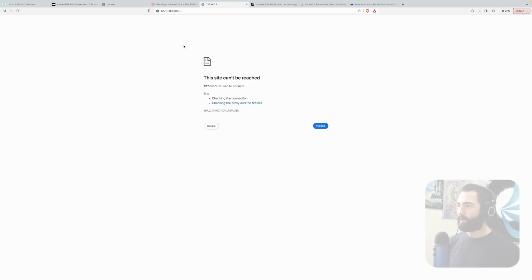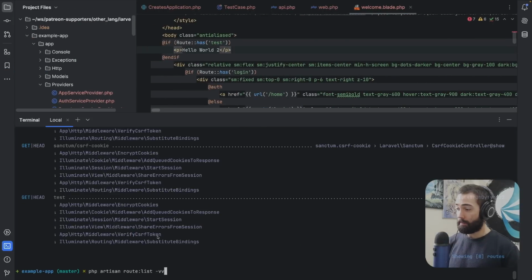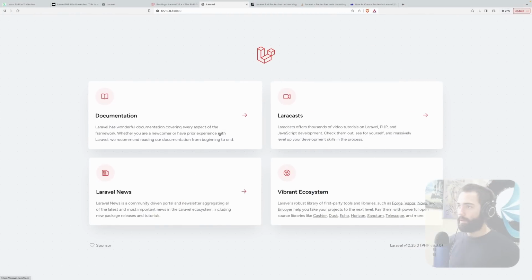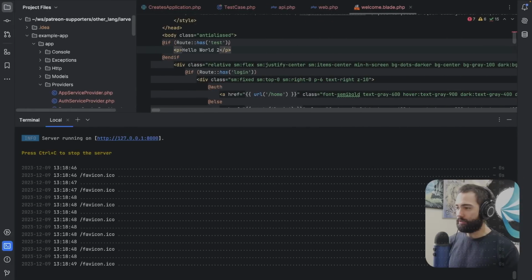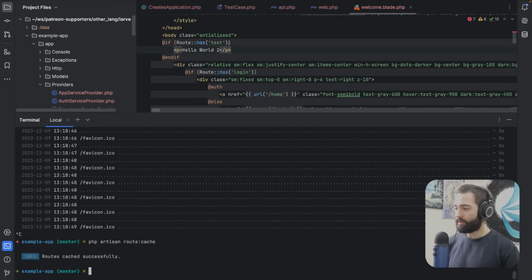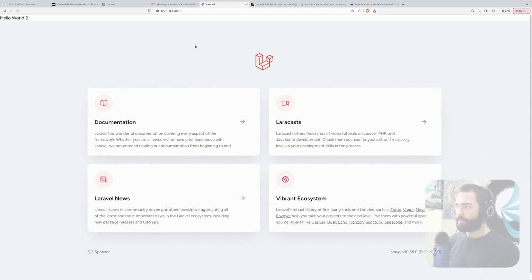And if I come back over here, obviously the thing isn't running because I didn't turn it on. Let's come back over here, and the button is still not there. Let me regenerate this route cache, whatever it was, and serve again. So refresh this. Okay, and now we see it.